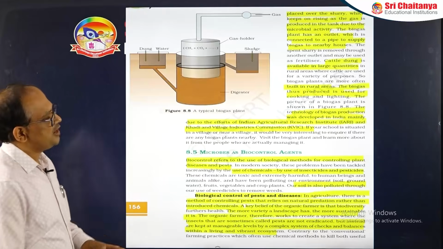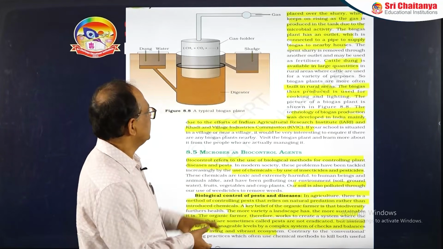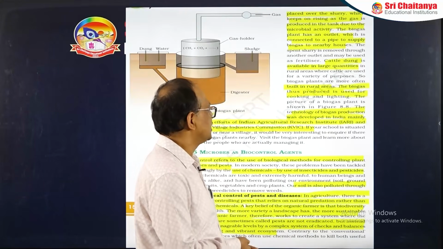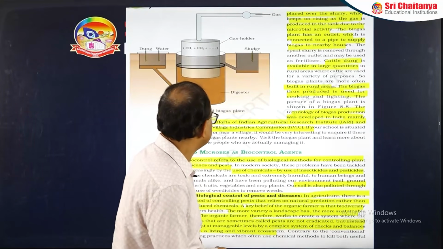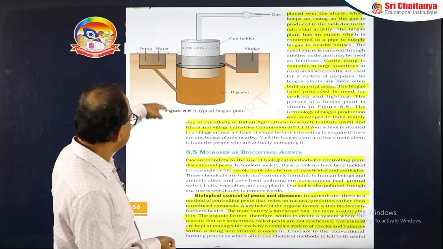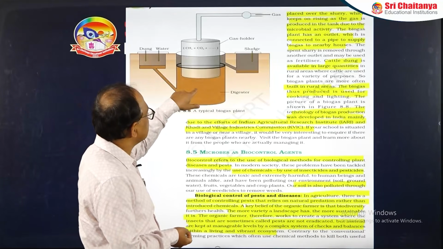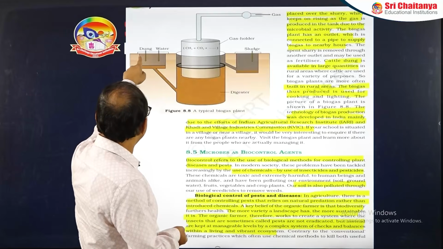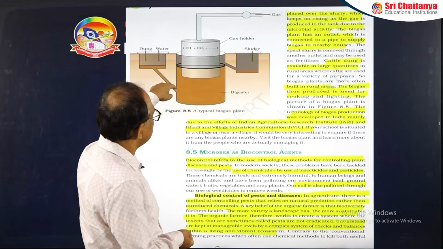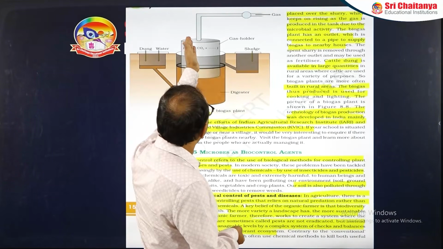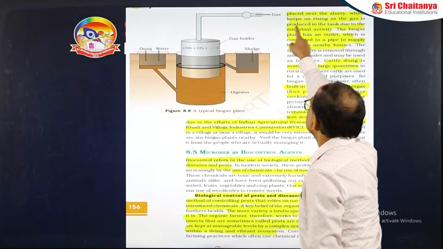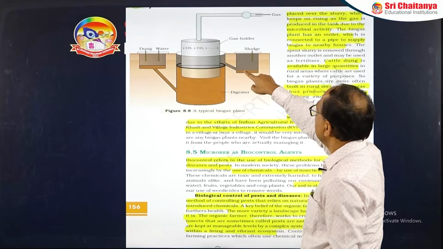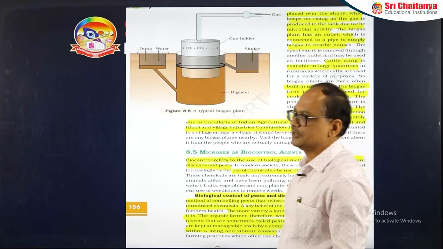You can see this biogas plant here. This plant was established under the guidance and efforts of the Indian Agricultural Research Institute and the Khadi and Village Industries Commission. Here this is the digester, and the gas holder is there. From this side the dung and water, that is the slurry, is fed, and after this is the gas holder, which is connected with a pipe, and the gas moves out from here, and finally the sludge can be taken out from this side.